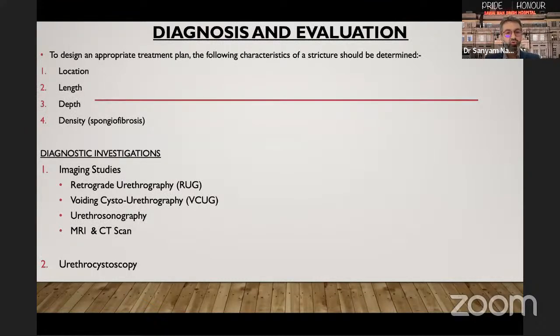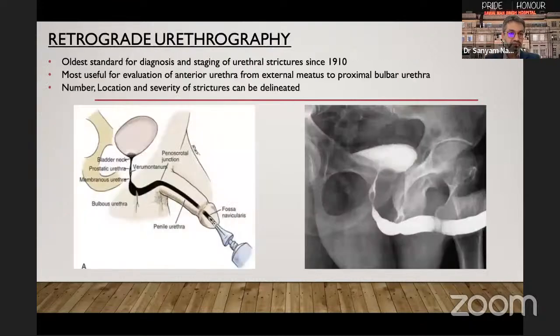Making a diagnosis and evaluation of urethral stricture. While making any appropriate treatment plan, certain characteristics of a stricture should be carefully determined, which include location of the stricture, length of the stricture, depth of the stricture, and density, which means spongiofibrosis. Diagnostic investigations include imaging studies such as retrograde urethrography, voiding cystourethrography, urethrosonography, MRI, CT scan, or a urethrocystoscopy.